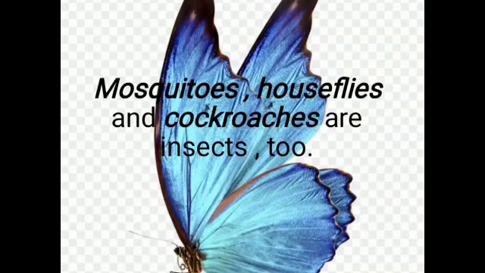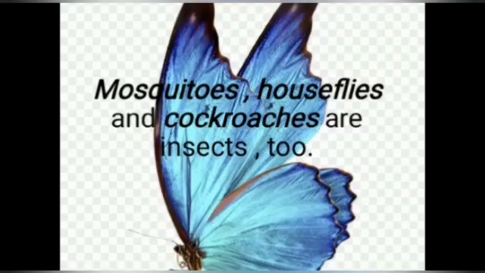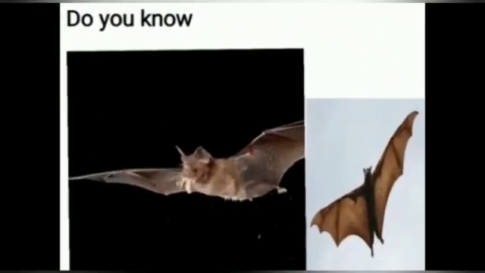Do you understand? After the classification of the insects, we will see one amazing thing about the bat. Yes, bat. It's not the bat which we use for playing cricket. It's one animal or bird. We will decide after knowing some things about this bat.